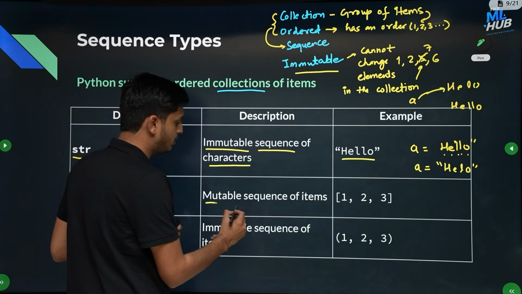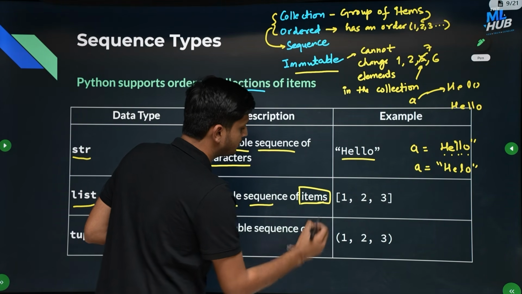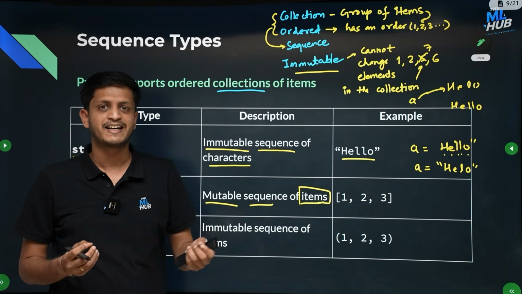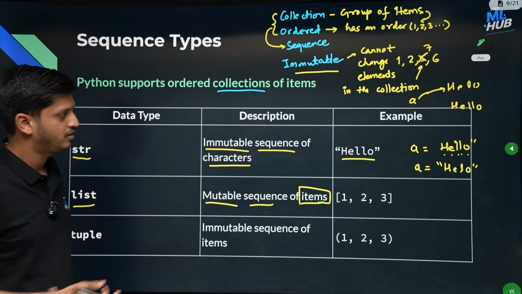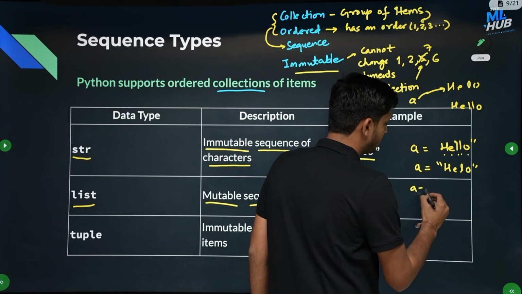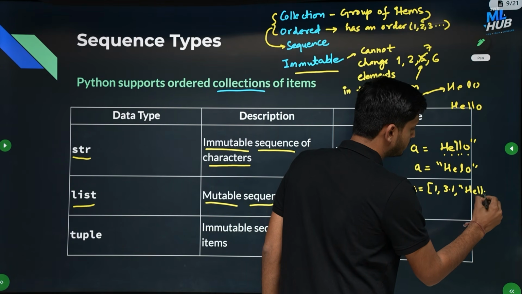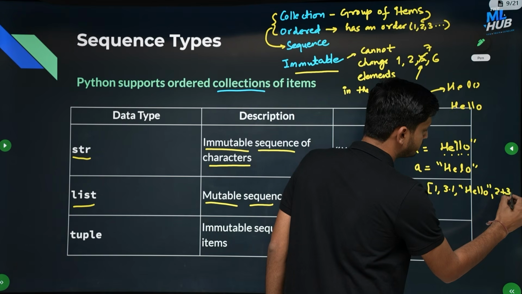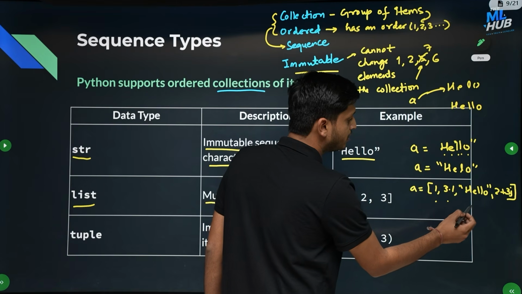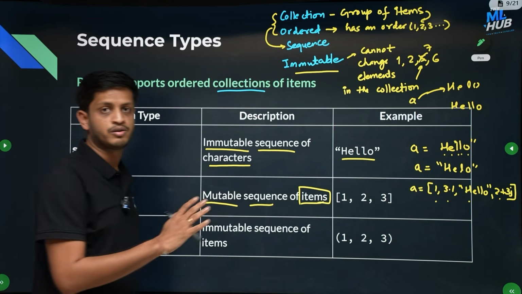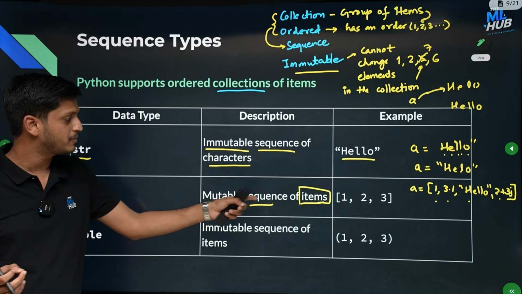Now what is list? List is a mutable sequence of items, and here it is just mentioning items. It is not saying that these items can be of only one data type or anything. They can be of any item. So any mutable sequence of items is a list. For example, I can create a list like this: a is equal to 1, 3.1, hello, then 2 plus 3j. So here I have created a list containing an integer, a floating point number, a string and a complex number, all four. That is also allowed. In Python, in a list you can add any type of items. That is why it is a mutable sequence of items.